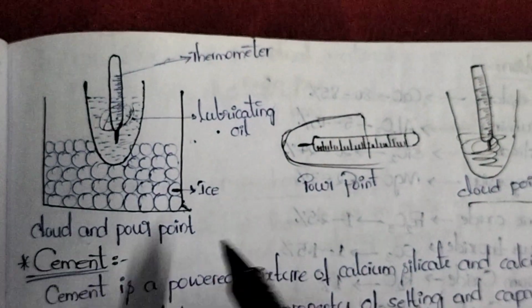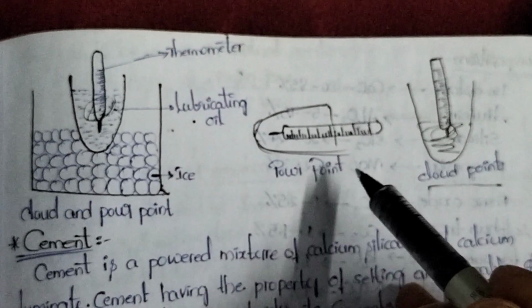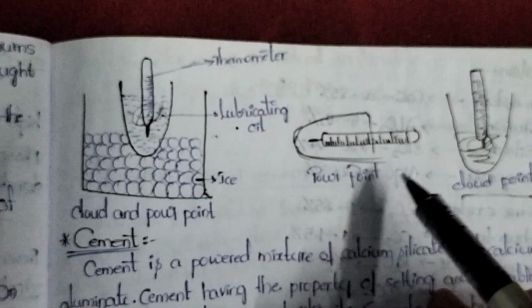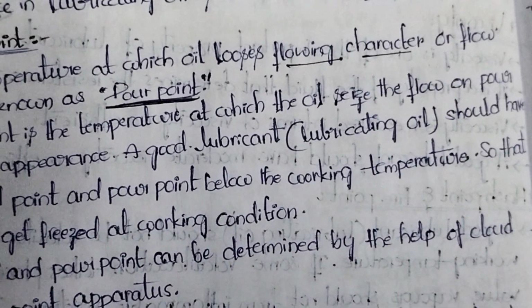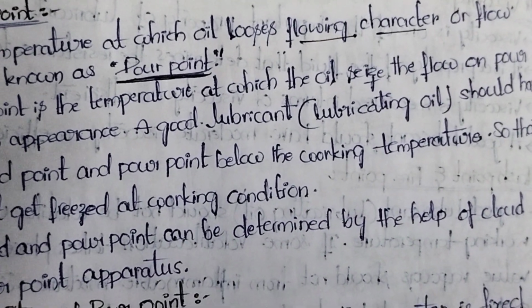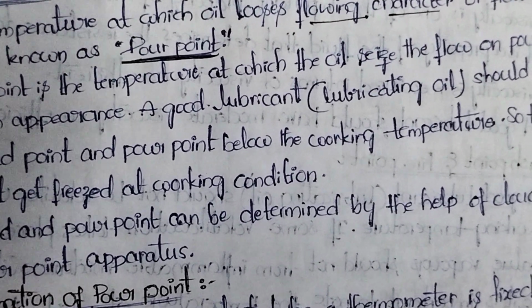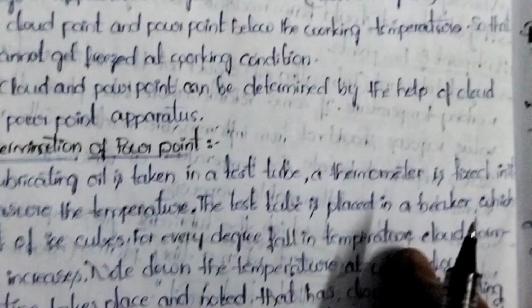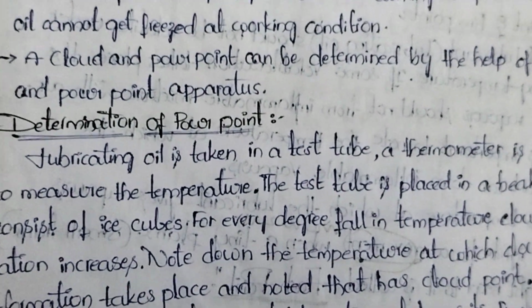If you remember this diagram, you can understand and write about cloud point and pour point in the examination very easily, because this concept is very simple and very important for the external examination, where it is repeated many times. So you must remember, don't neglect this topic, properties of lubricants.